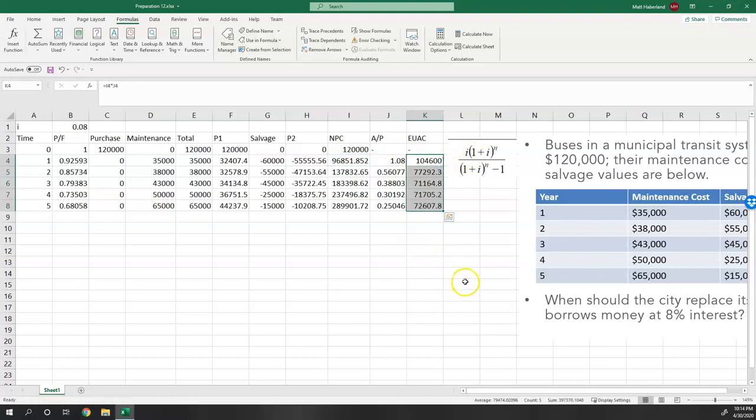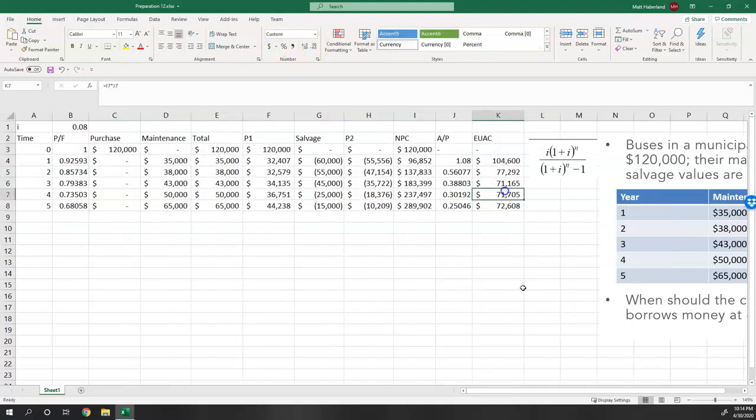And there we go. And we find which one of these is the minimum. Well, this is 104,000. Let's maybe make this a little bit easier to see. It gives us the commas there to separate the digits. So 104,000, no, 71,165. So it looks like the economic life is going to be 3 years, based on the fact that this has the lowest. If you retire in year 3, then the equivalent uniform annual cost is going to be the lowest out of all the options.